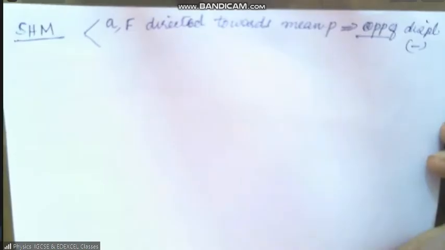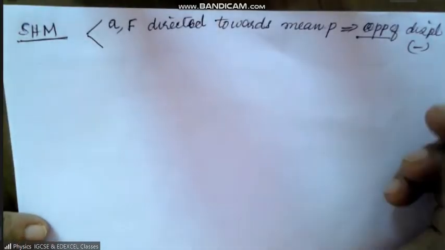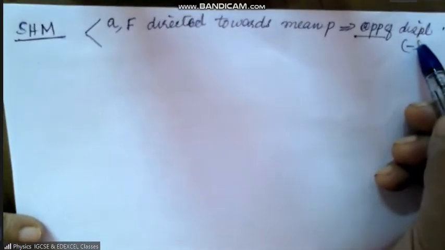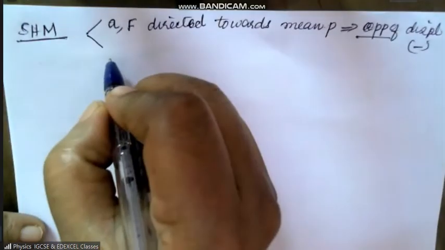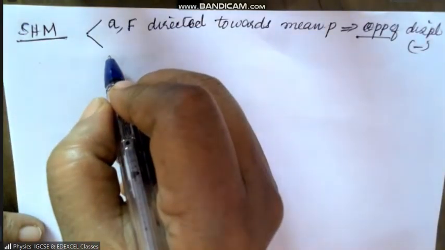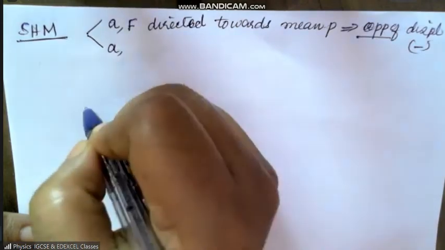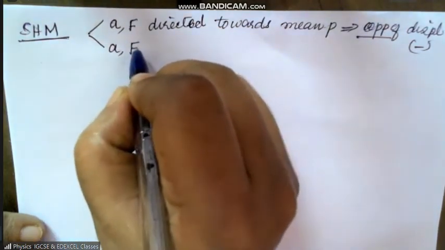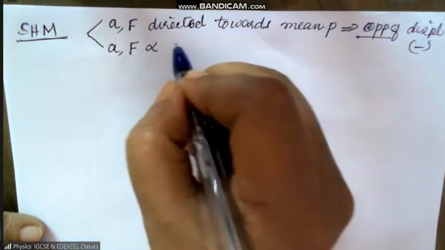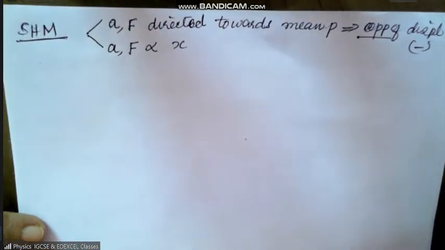Okay, so one, the acceleration, centripetal acceleration, or the other one, the force. The force should be directed towards the mean position, which means opposite to the direction of displacement. What is the second criteria? The acceleration or force is proportional to displacement.